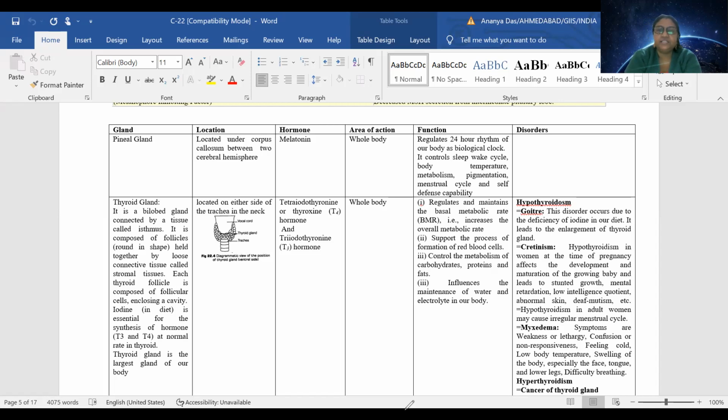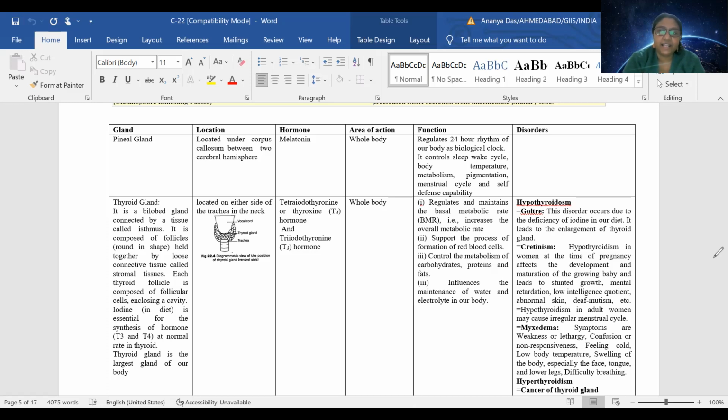Apart from the sleep-wake cycle, it controls the temperature, the metabolism, the skin pigmentation, the menstrual cycle indirectly, and it is also responsible for controlling the self-defense ability. We don't know why Hindu gods have one eye over here. That is a question, because at that time no X-ray or anything was available. How did they know that such an important organ is present over here?